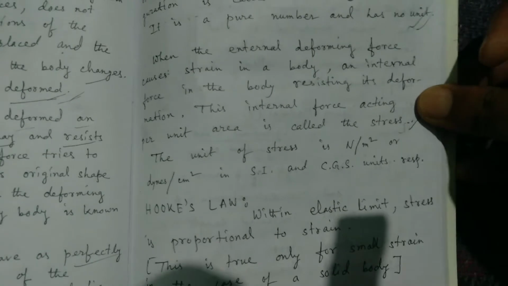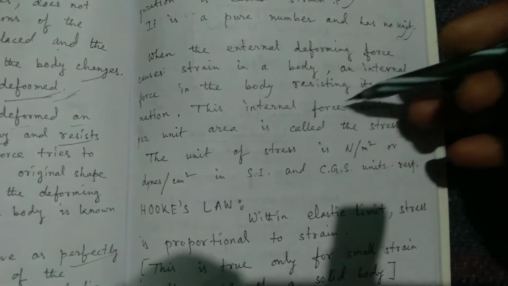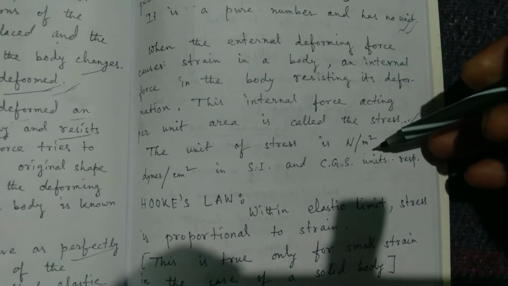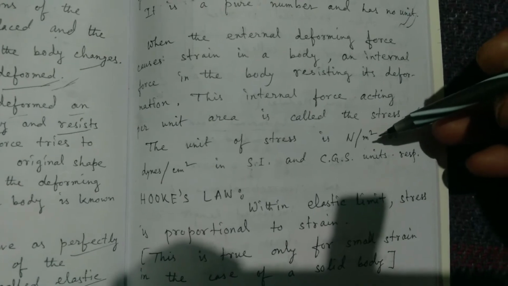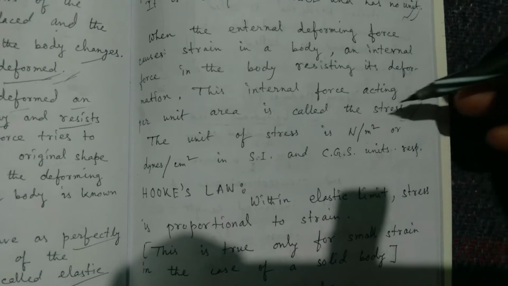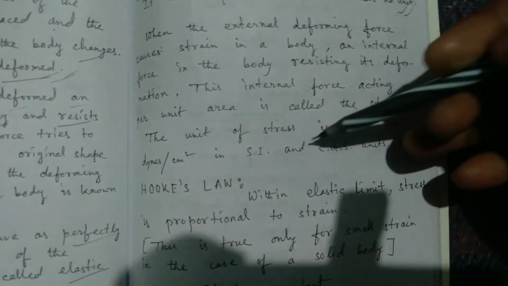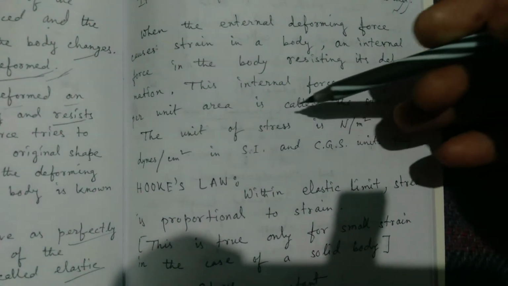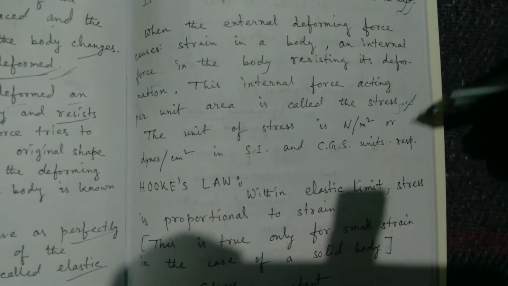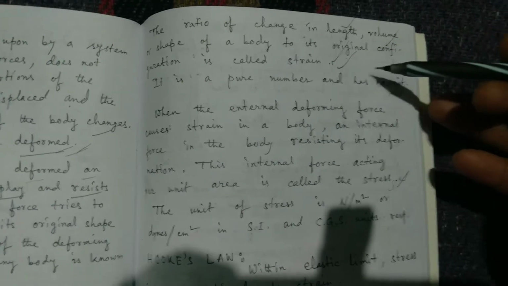Now the unit of stress is Newton per meter square, because it is the internal force acting per unit area. The unit of area in SI is meter square, and the unit of force is Newton. So Newton per meter square is the SI unit, and dyne per centimeter square is the CGS unit of stress. So these are the units of stress, but strain does not have any unit.